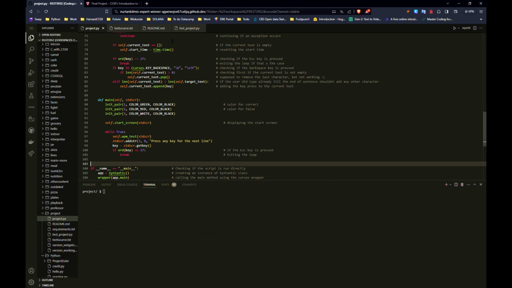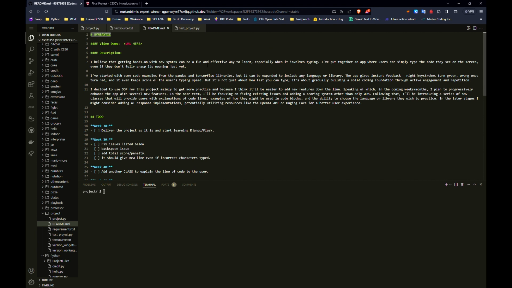When I learn something new, I prefer understanding the underlying reasons instead of memorizing things. And I'm not very good at memorizing things, so my solution was writing things down to remember most of the time. With a similar approach in mind, I think that getting hands-on with new syntax can be a fun and effective way to learn, especially when it involves typing.